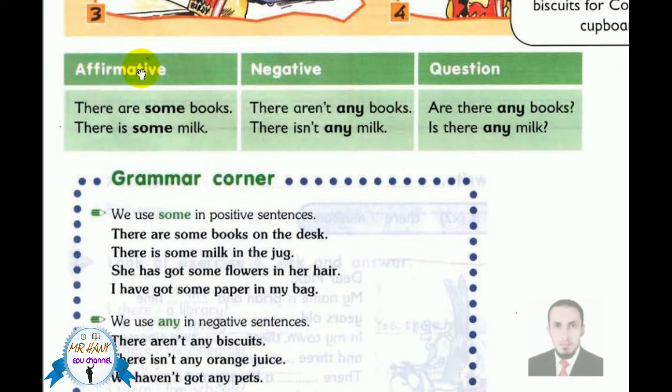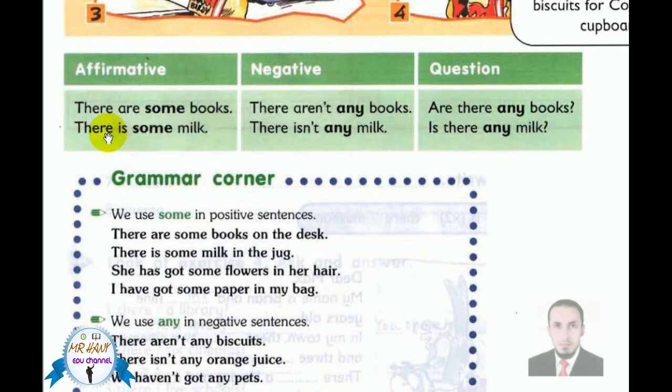Look at the table. Affirmative means we don't use not or an apostrophe T in the sentence. Negative, we use an apostrophe T in the sentence. Question means at the end of the statement we use a question mark. Affirmative, there are or there is with a singular or plural. There are some books. Books is a countable noun, we can count it: 1 book, 2 books, 3 books.